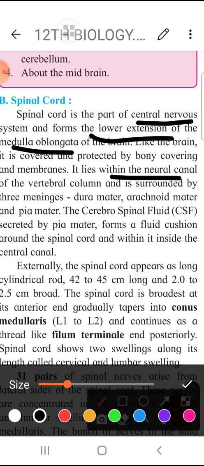In that neural canal it is lying and it is surrounded, like our brain was surrounded by layers called meninges: dura mater, arachnoid mater and pia mater. Just like that, spinal cord is also surrounded by three important meninges or three layers, that's dura, arachnoid and pia mater.